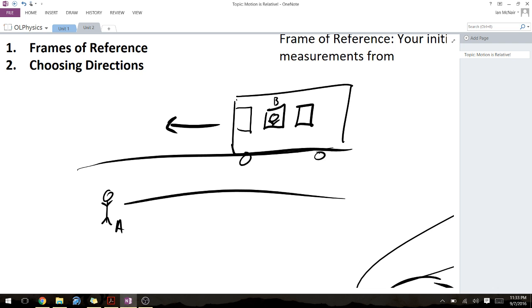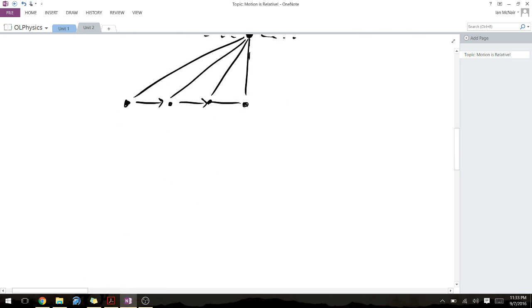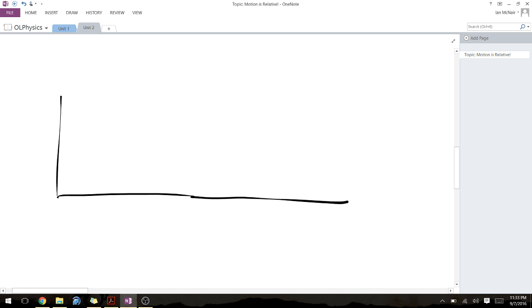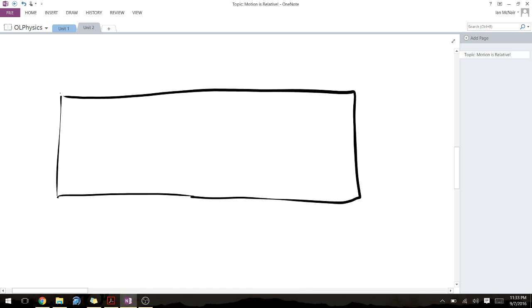Another thing that manifests from this is directions. So we're going to talk about this very quickly. Let's look at this bus problem again, except let's just look at the bus itself. So here's my bus that looks like a box. There are passengers on this bus, and we're not really going to focus on the other passengers. We're just going to focus on one passenger. So let's just say this bus is moving at 20 miles an hour.